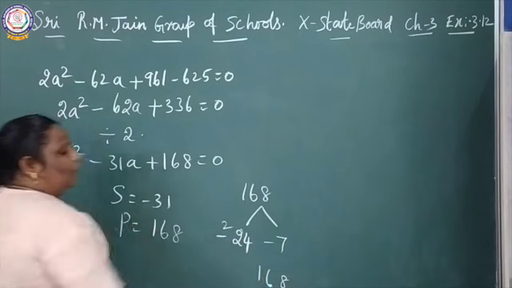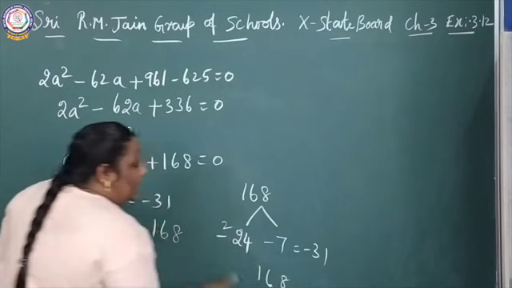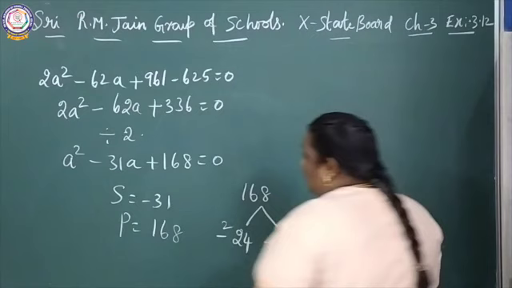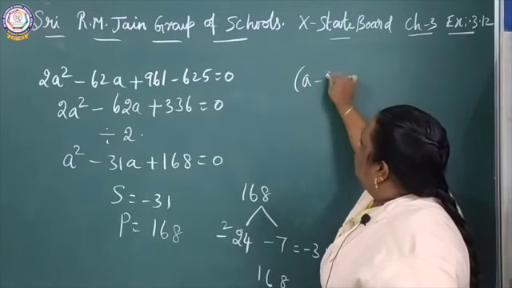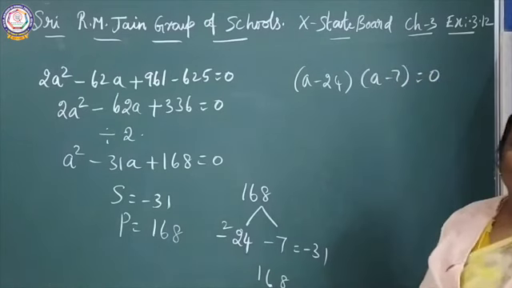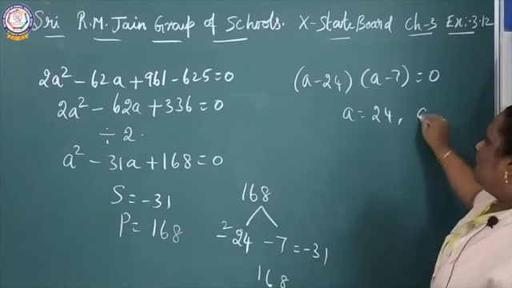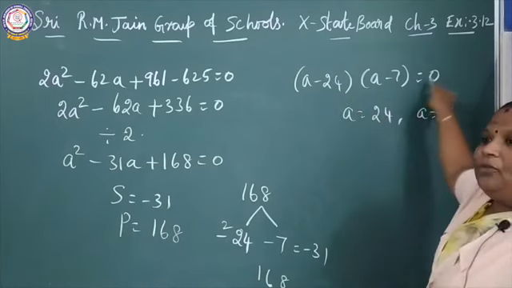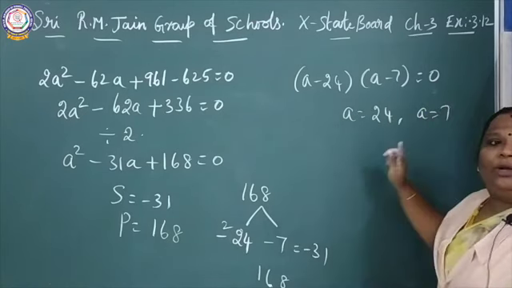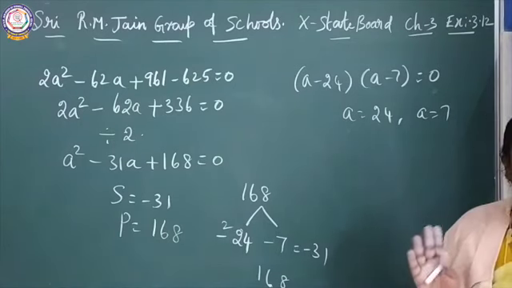Minus 24 and minus 7 give the sum minus 31, and minus 24 into minus 7 is 168. So A minus 24, A minus 7 equals 0. A equals 24, A equals 7.